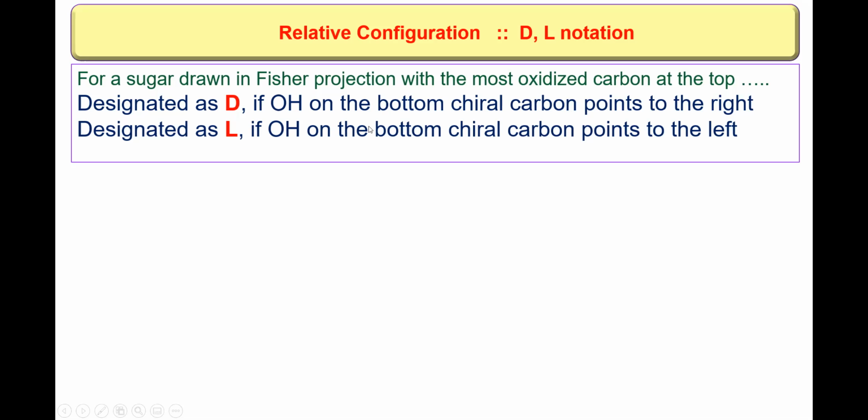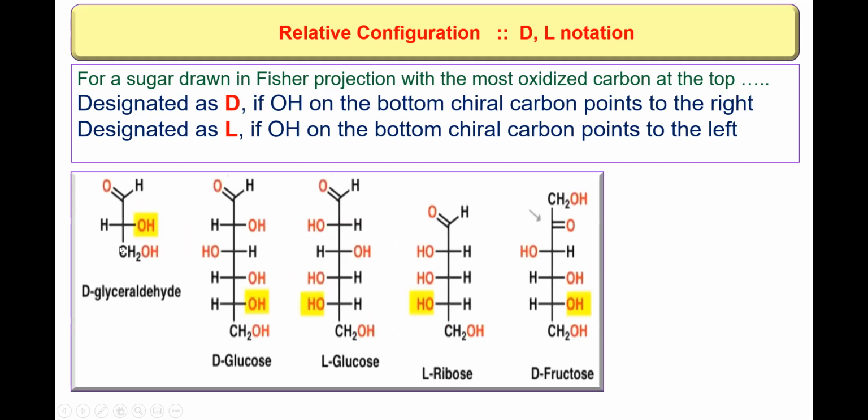If the OH on the bottom chiral carbon is pointed towards the right, then the compound is designated as capital D. If the OH on the bottom chiral carbon points to the left, then the molecule is designated with capital L. So in standard D-glyceraldehyde, the OH is on the right, so it is designated as capital D.